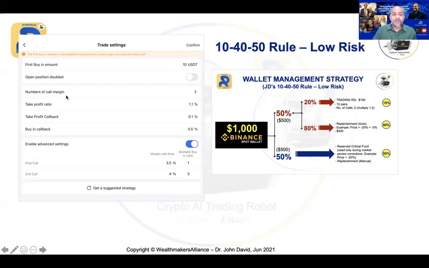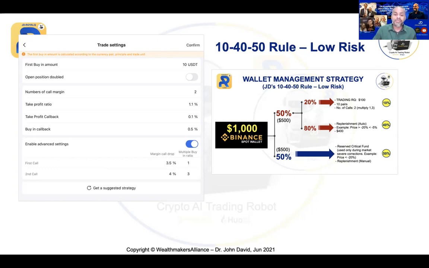Now, the number of call margin we put at 2. This 2 simply means that if the market goes against you, can you see that? When I put 2, what happens to my call here? You will see there is a first call and second call. My first call is 3.5%. So what does that mean? When the market goes against the average price or your open price by 3.5%, it will then hit the first call.